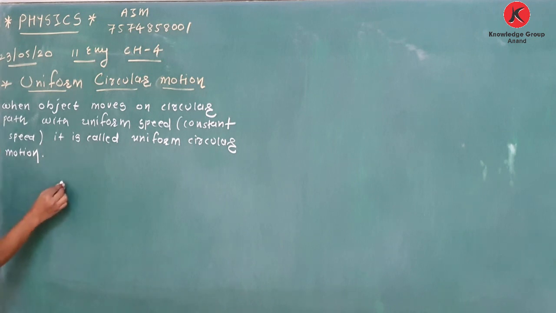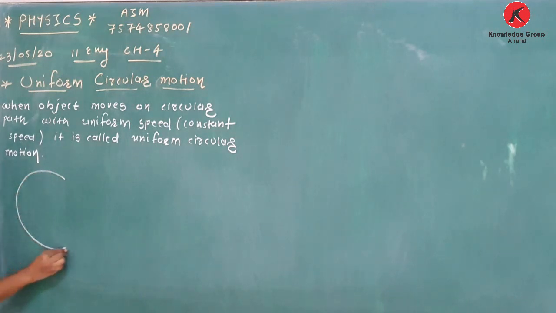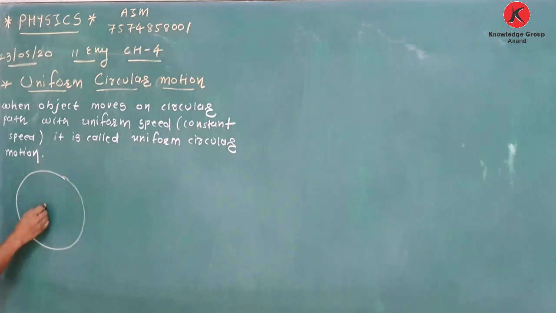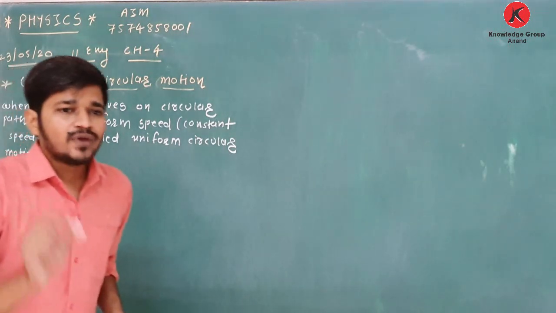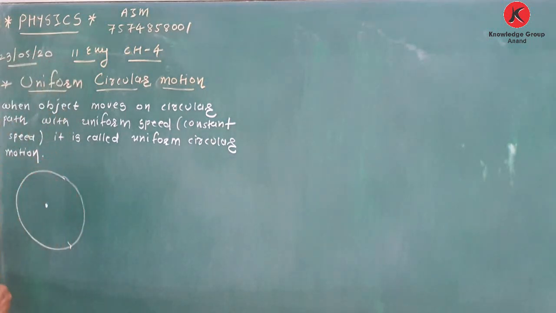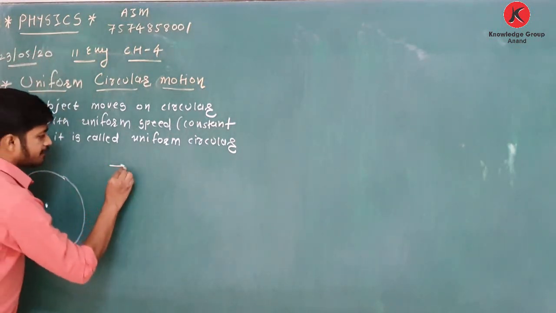For example, it is a circle, with its center. Let the object be moving in an anti-clockwise direction. Here in uniform circular motion, speed remains constant, not velocity, because we know that velocity at a point is in the direction of the tangent.